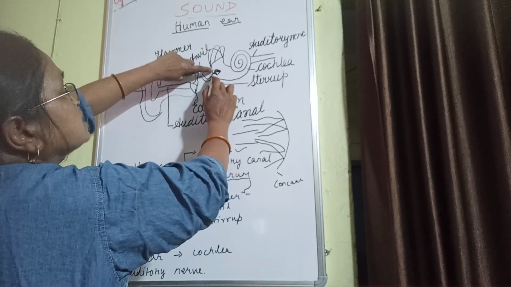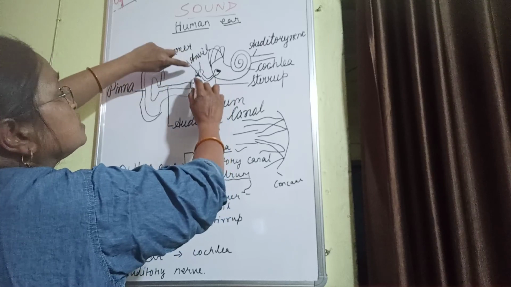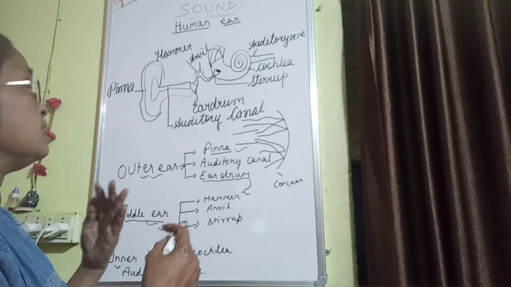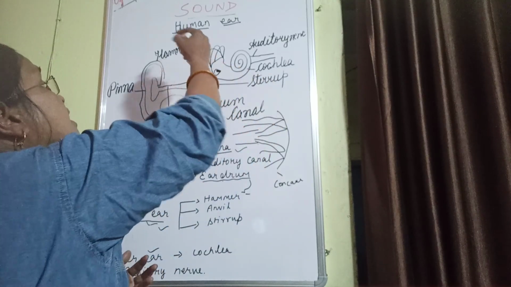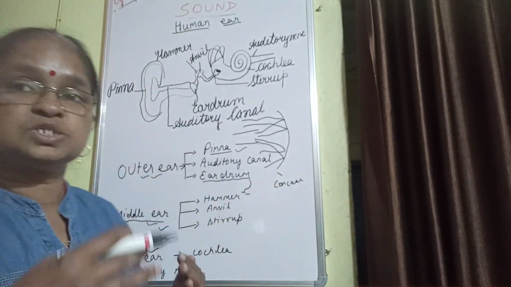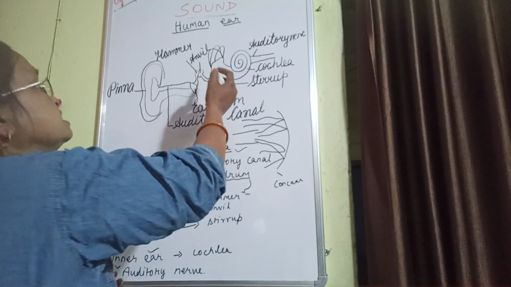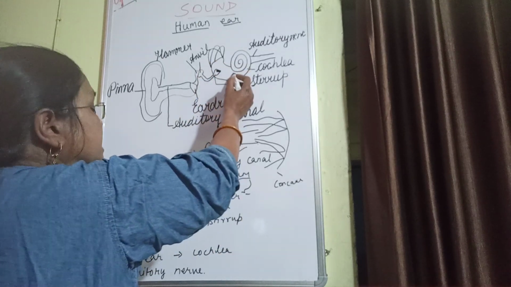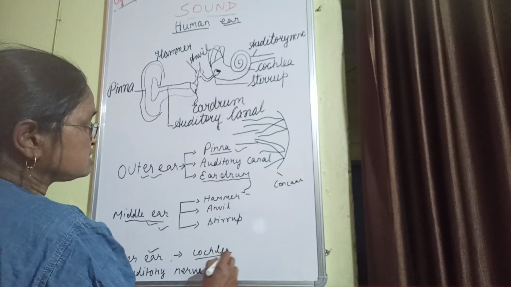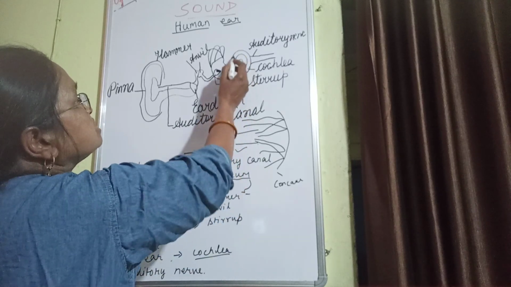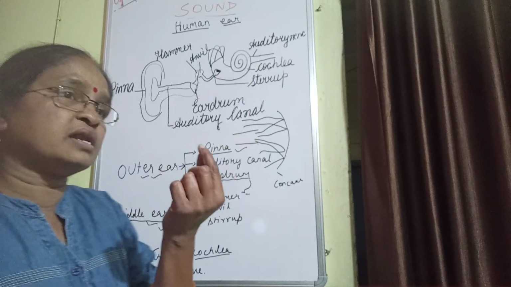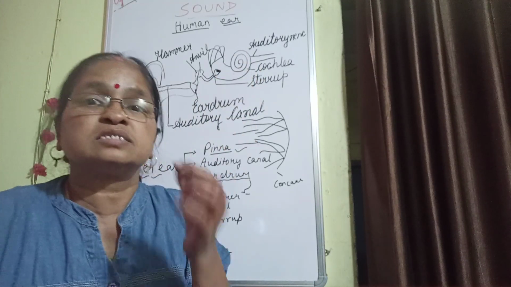The stirrup also starts vibrating. So these three bones pass on as well as amplify the vibrations, and then the vibration goes to the inner ear. The inner ear consists of the cochlea. So you see this, inside this there is a cochlea. Inside the cochlea there is a hair-like structure as well as some liquid.